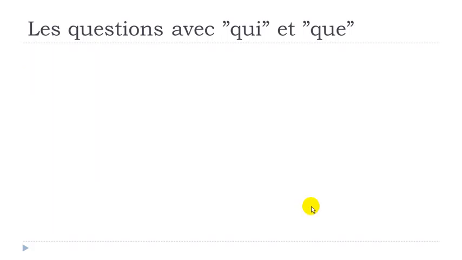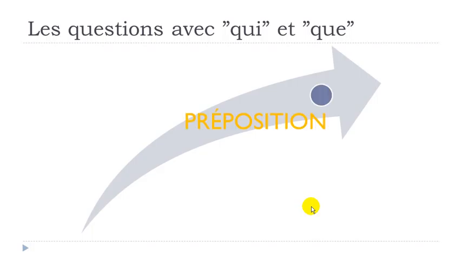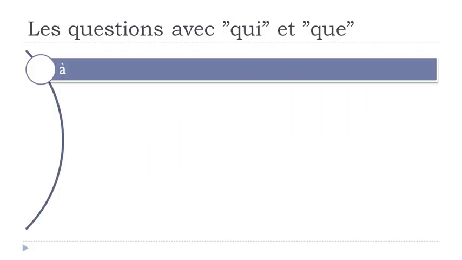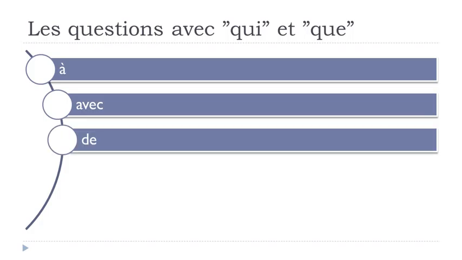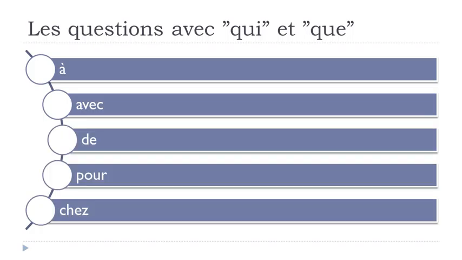All right. So now remember that we can, of course, construct these things with prepositions, okay? Just because in French we've got verbs, and verbs are in some cases constructed with prepositions, so you will need to remember these things. So prepositions can be à, avec, de, pour, and then chez. Okay?